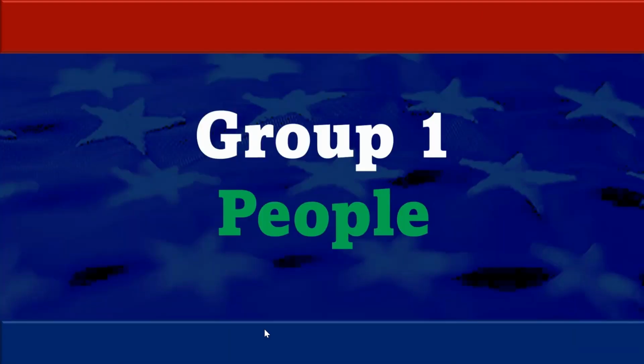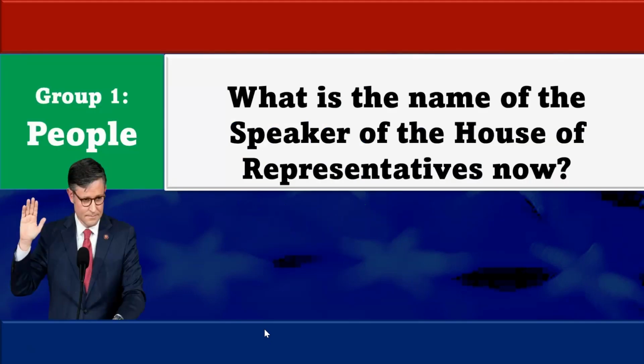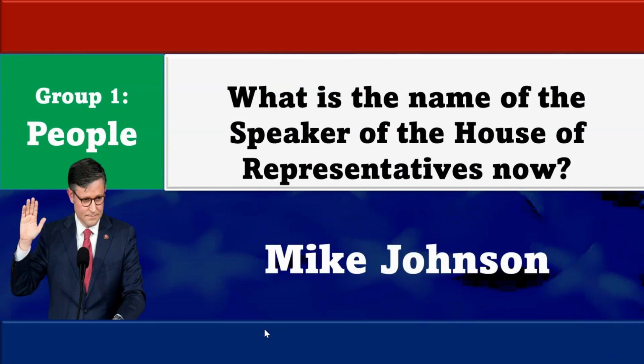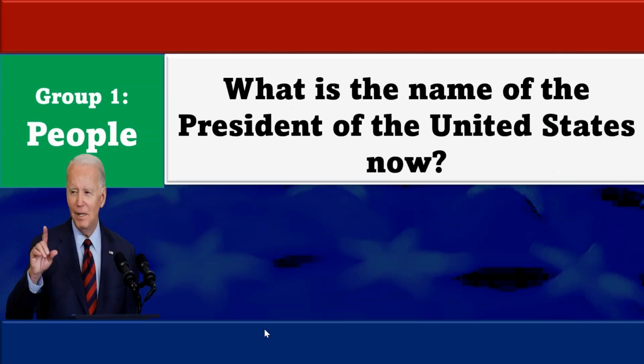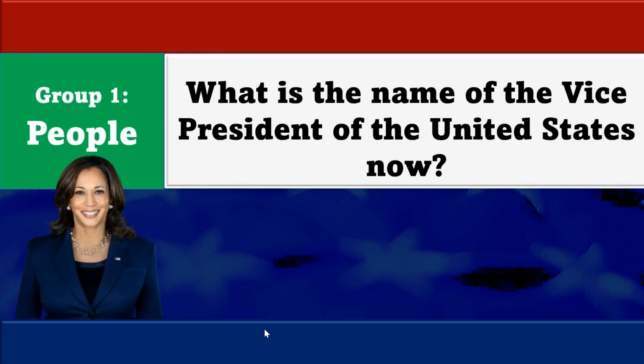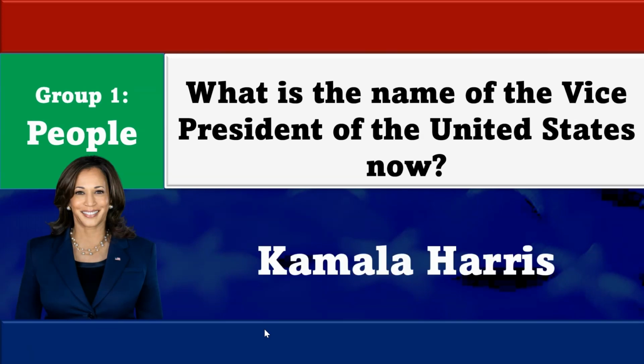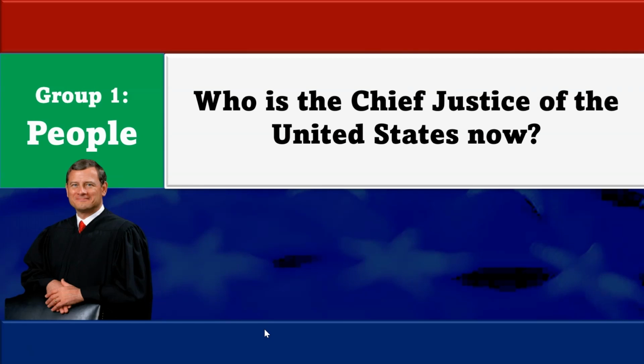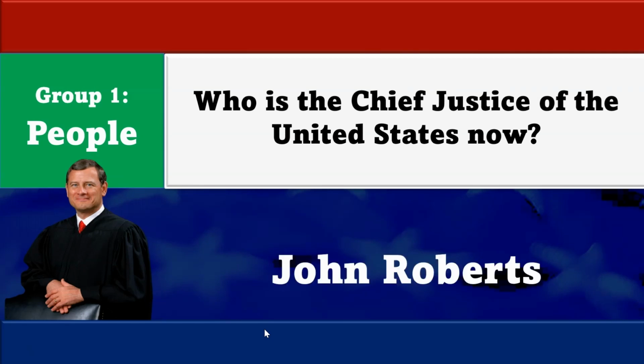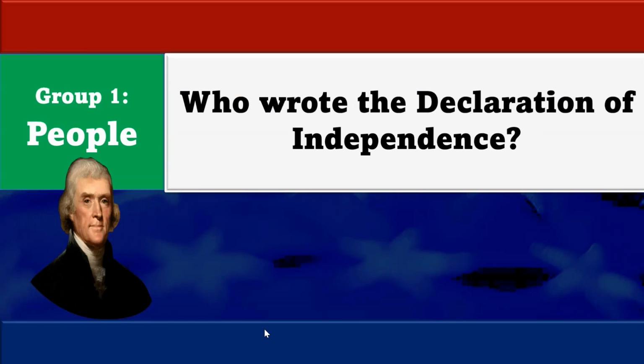In group number 1, we study people that are very important in the United States. What is the name of the Speaker of the House of Representatives? Mike Johnson. What is the name of the President of the United States now? Joe Biden. What is the name of the Vice President of the United States now? Kamala Harris. Who is the Chief Justice of the United States now? John Roberts. Who wrote the Declaration of Independence?